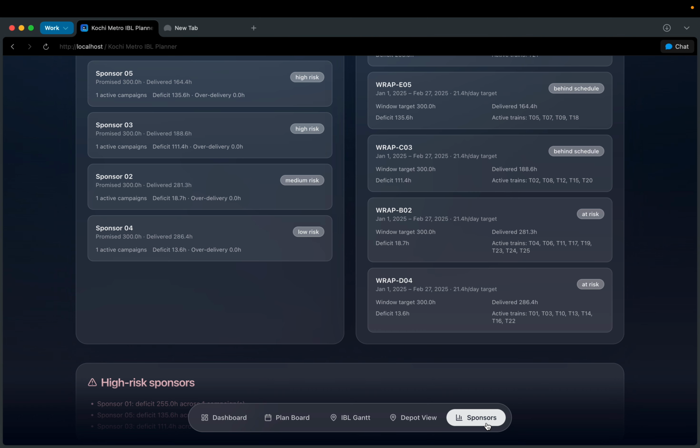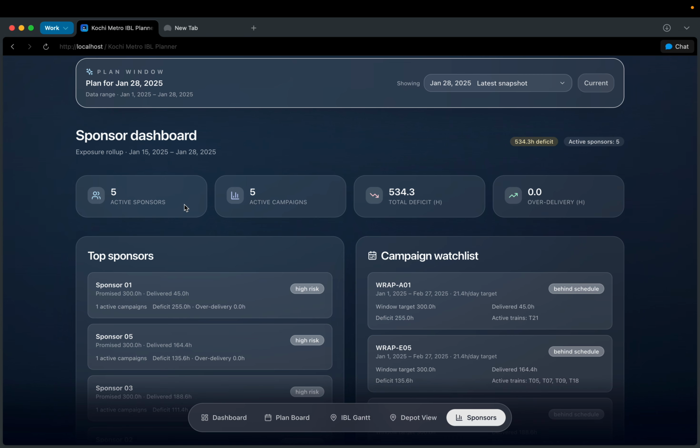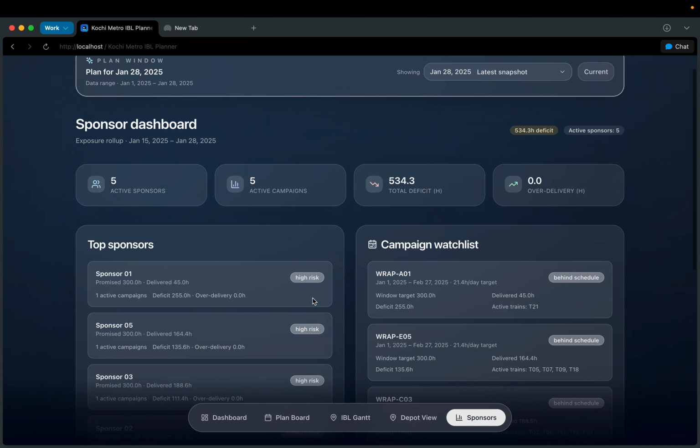So next, we'll go ahead and see the sponsor overview. So over here, we can see our sponsor and advertising commitments. How many active sponsors are there? How many active campaigns are we running? The total number of deficits in hours, and if at all there is any over delivery from our side.